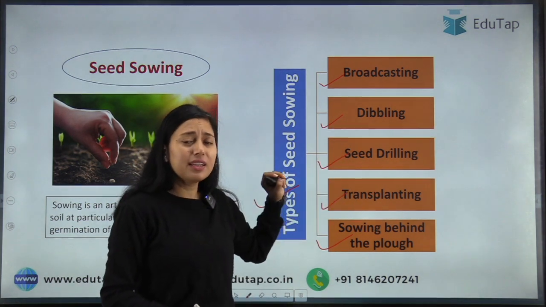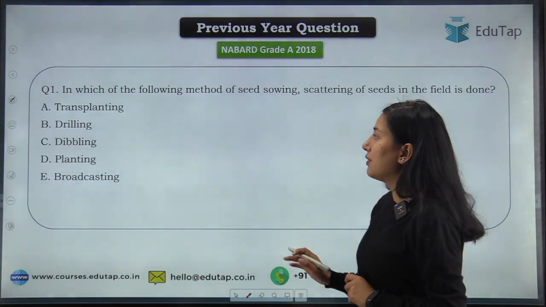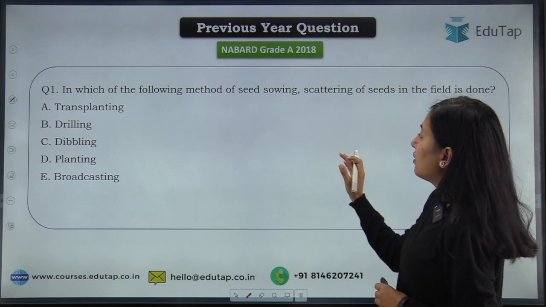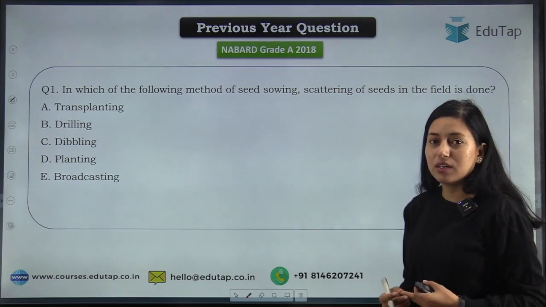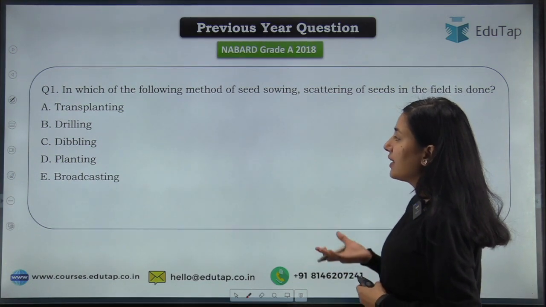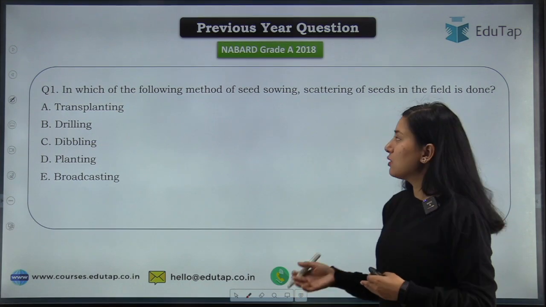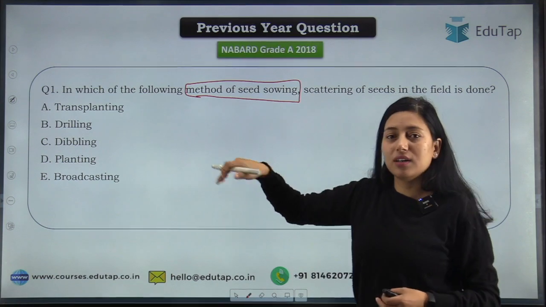We will discuss this later. First, I would like to ask you a question: in which of the following methods of seed sowing is scattering of seed in the field done? Your options are transplanting, drilling, dibbling, planting, broadcasting. Now see, a method of seed sowing has been asked here. And which one is that?